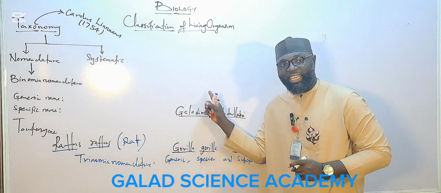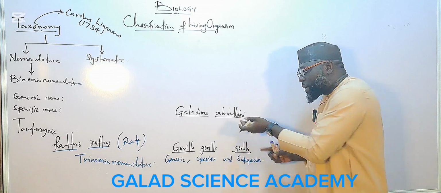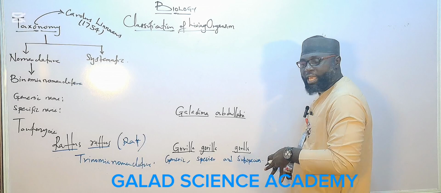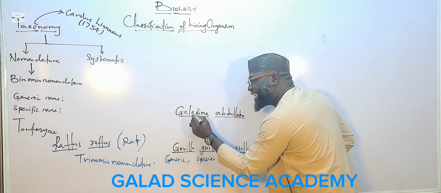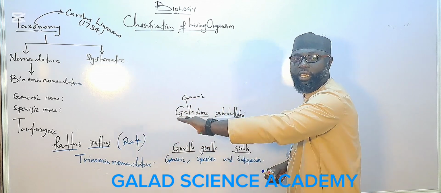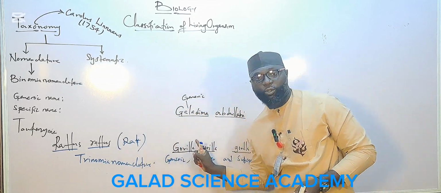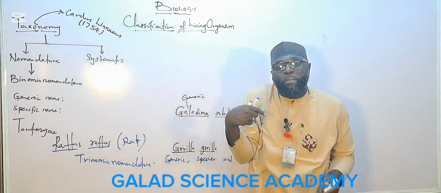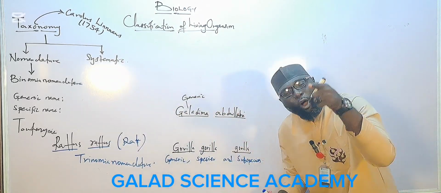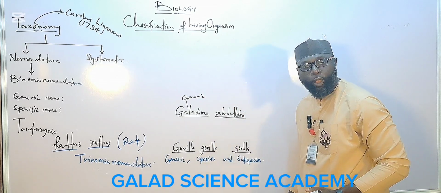So Galadima is the generic name, and Abdullahi is the specific name. Assume my real name is Abdullahi, but my surname is Galadima. Galadima is my generic name in the family. All my brothers and sisters bear Galadima, which is our generic name. But what makes me differ from all my blood brothers and sisters is my own name, the specific name, Abdullahi.